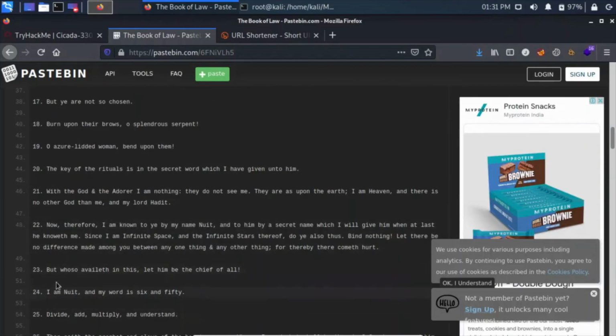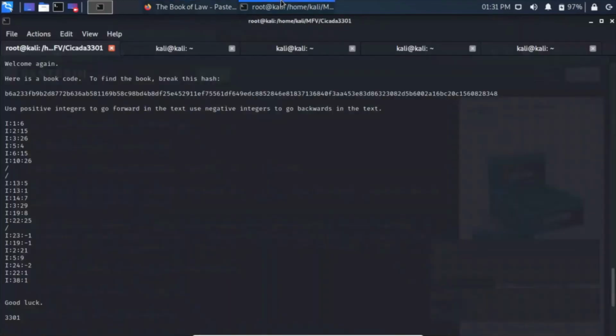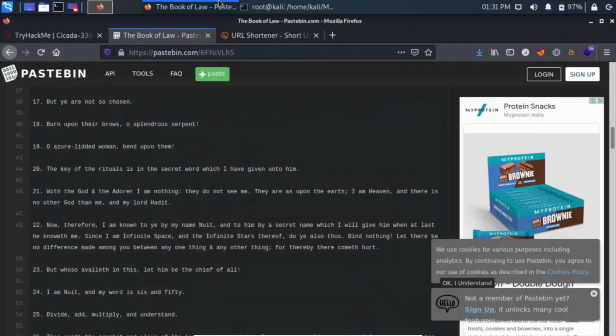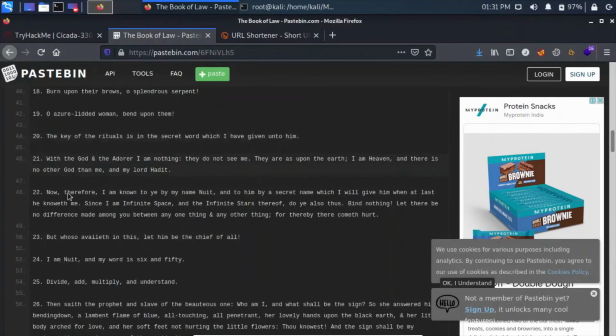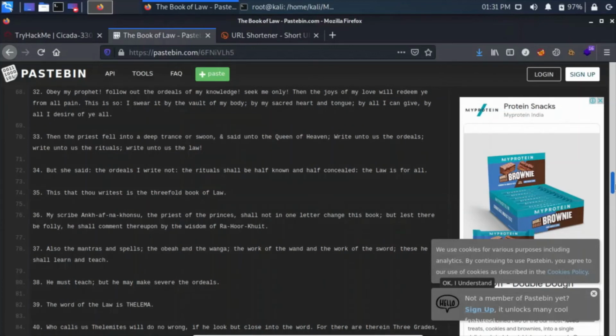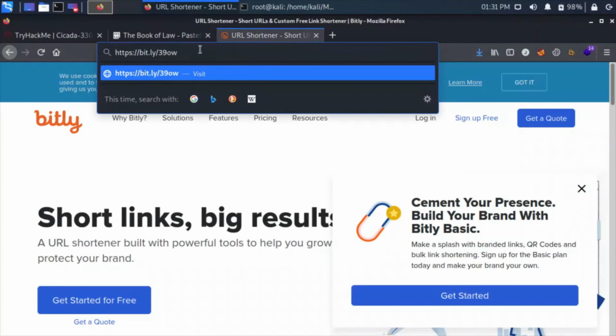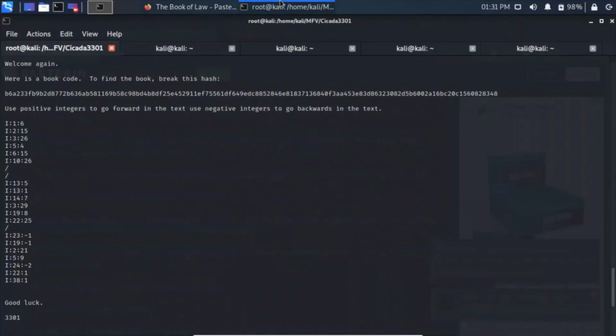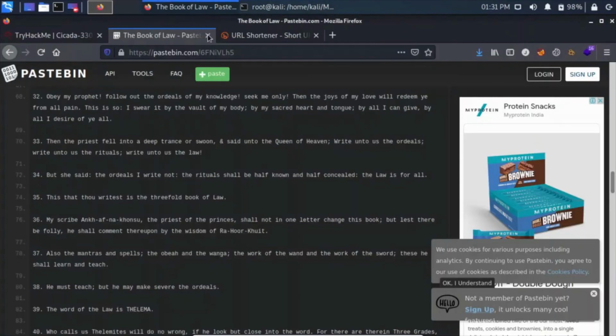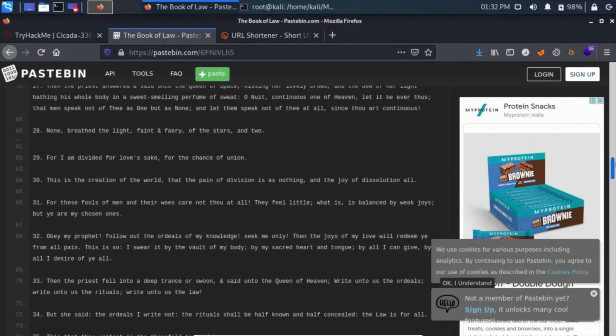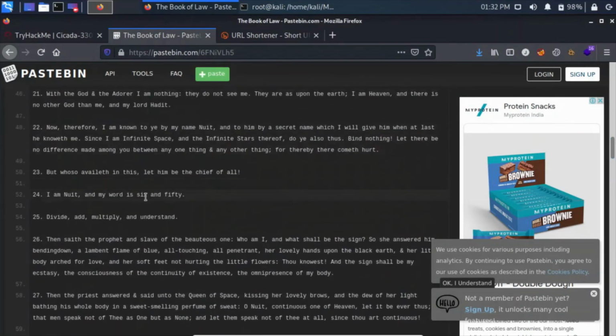Okay, so what was that? 21 is 1 and 38 is 1. Let's find out. It is N, and 38 is H and H. So now we have to find the one in between. I guess it is, as it says, 24th minus 2. I'm not sure about minus 2. I guess it is 2 then. Maybe.